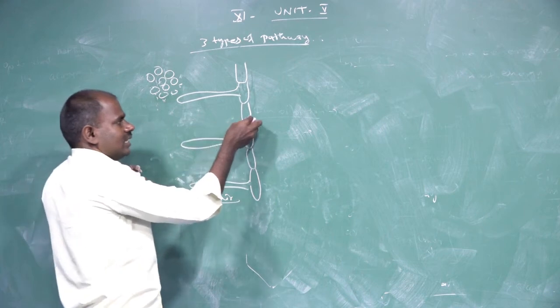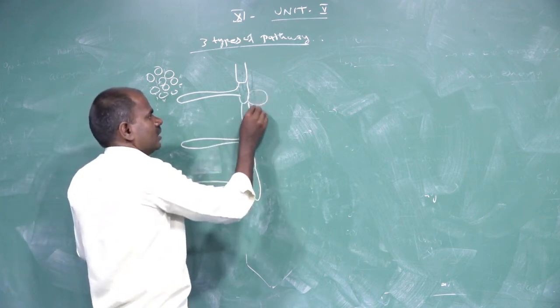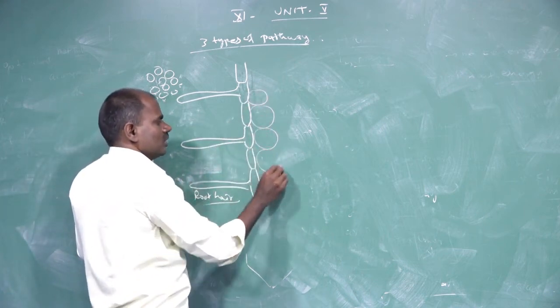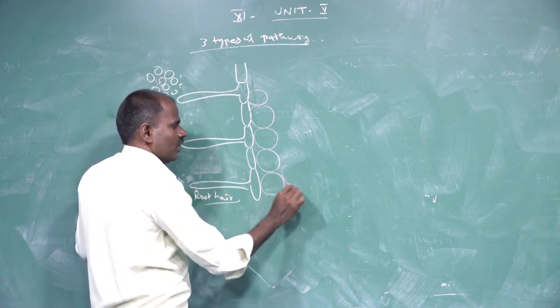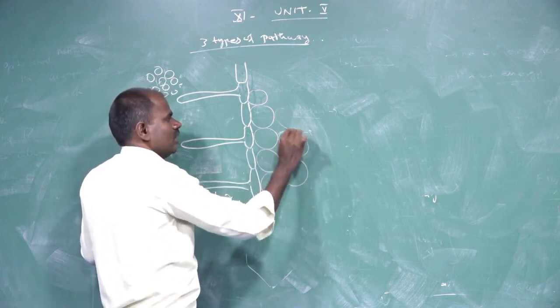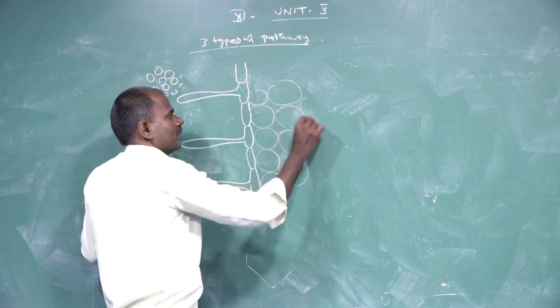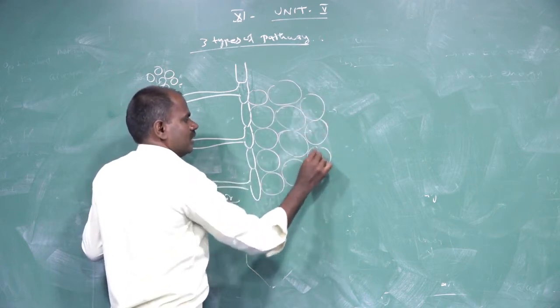The cortex is made up of homogeneous cells, parenchymal cells with intercellular spaces.